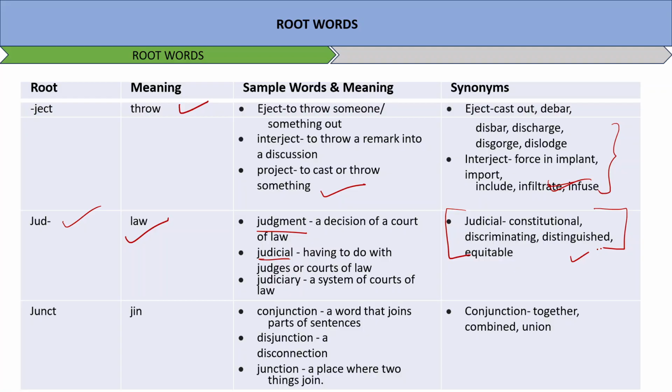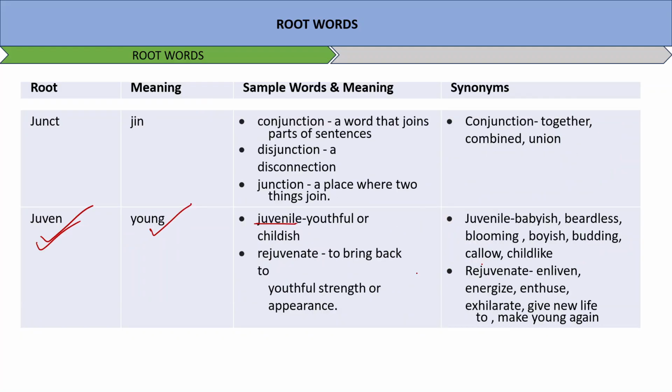Juven here means young, juvenile, youthful or childish. Rejuvenate, to bring back to youthful strength or appearance. Juvenile, babyish, beardless, blooming, boyish, budding, callow, childlike. These are some words which we can associate with it. Rejuvenate means enliven, energize, enthuse, exhilarate, give new life to, make young again. So the word juvenile will be attached to this.